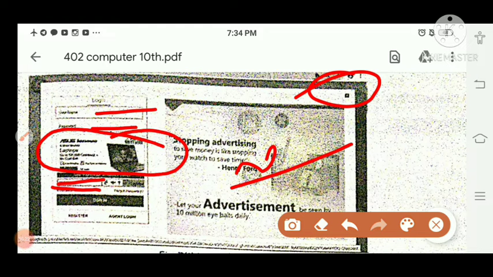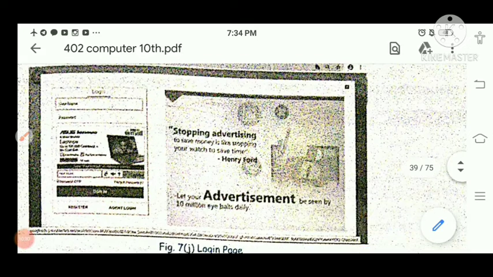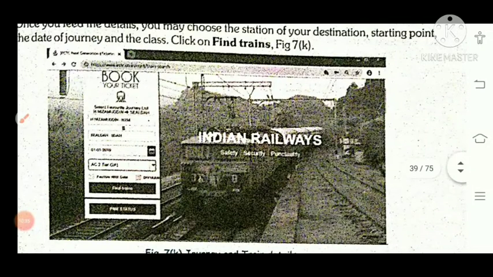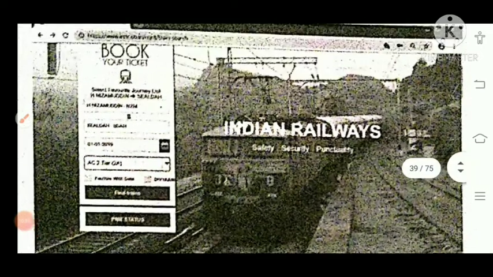So for this, whatever the instruction is written here, you have to fill in this box and then click on the sign in option. ठीक है, login. When you click on this login, now your page will open. ठीक है, here you can check that you can book your ticket.